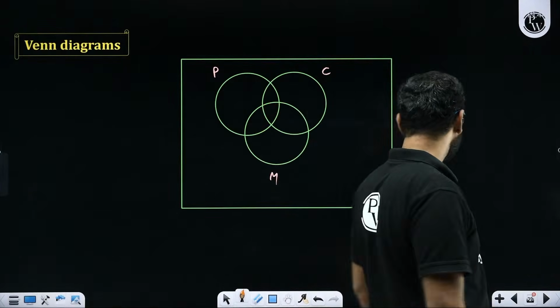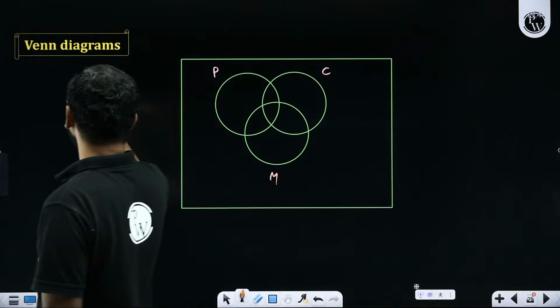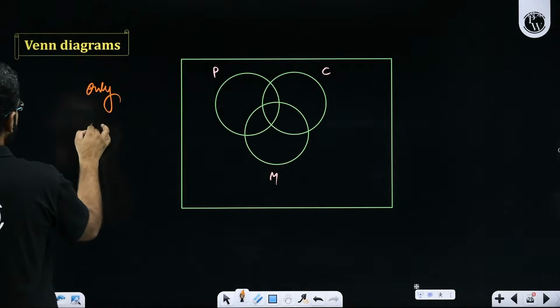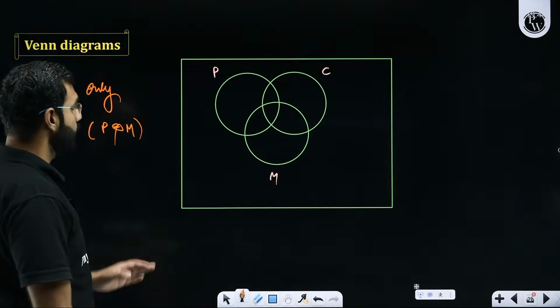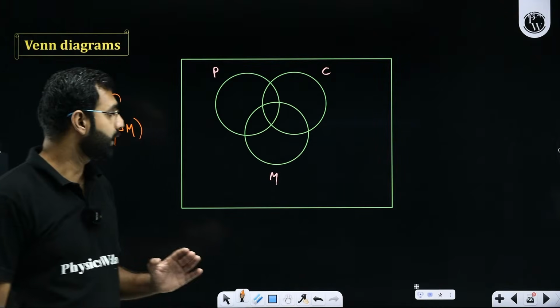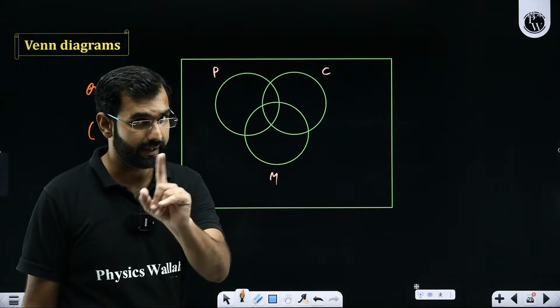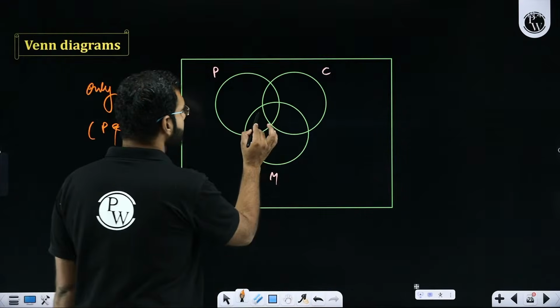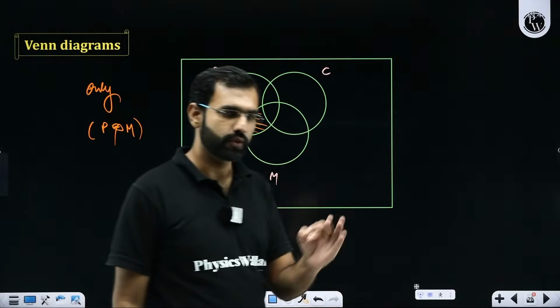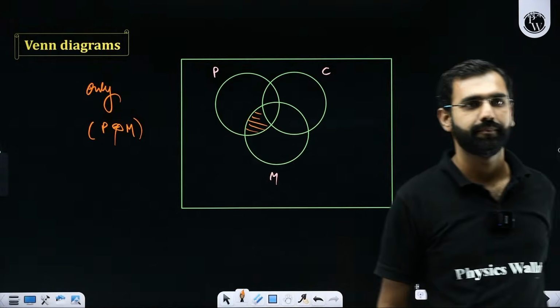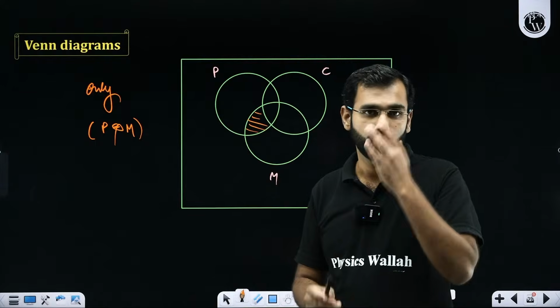But what if I ask you to highlight the region only physics and maths? What will you say then? Now I need to consider the people who like only physics and maths. They should not like any other third subject. So in that case, this region over here will give me the students who like only physics and maths. Everyone comfortable with whatever I've done so far?